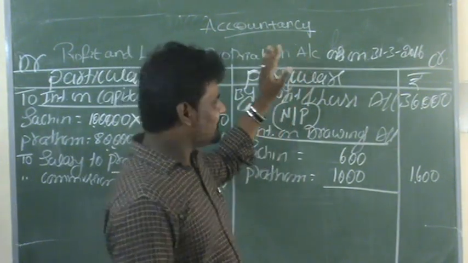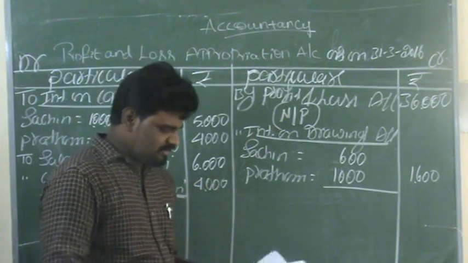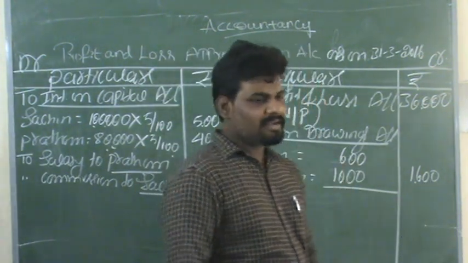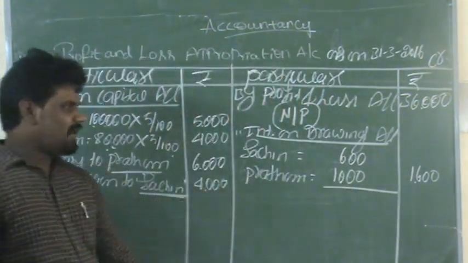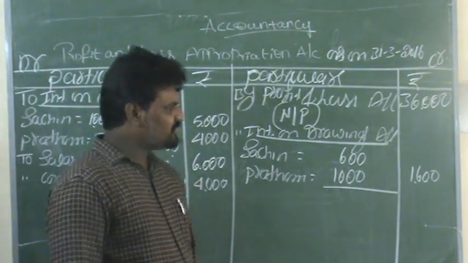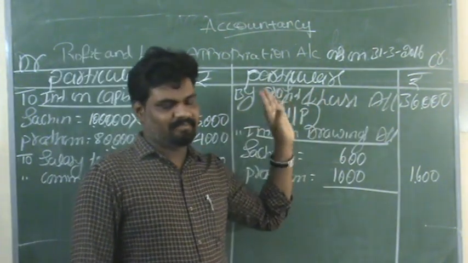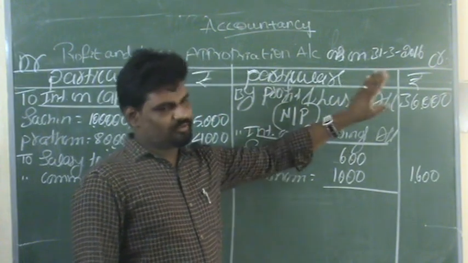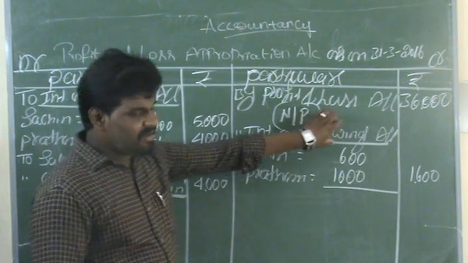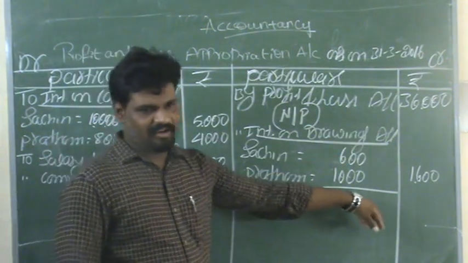No need to write these drawings to appropriation account. So these are the various necessary adjustments to be recorded by way of ascertaining profit and loss during the year. On the credit side we record two necessary transactions. The first transaction, total profits during the year. The second transaction, interest on drawings by each partner individually.